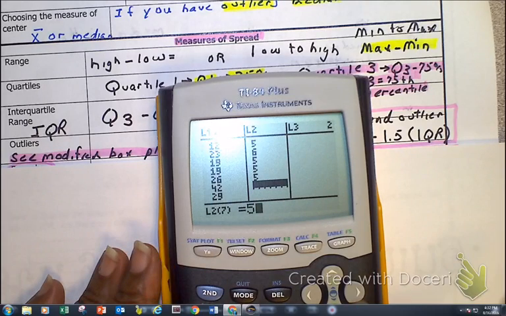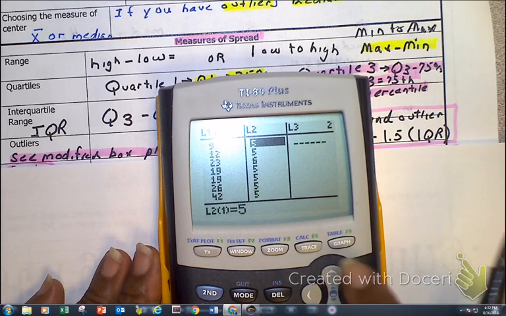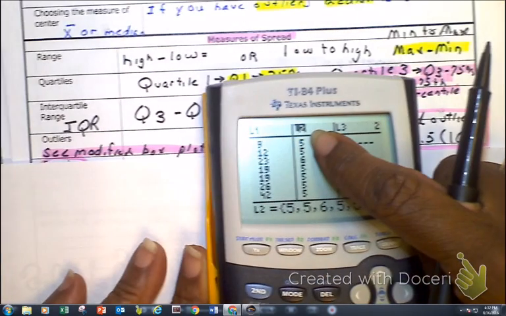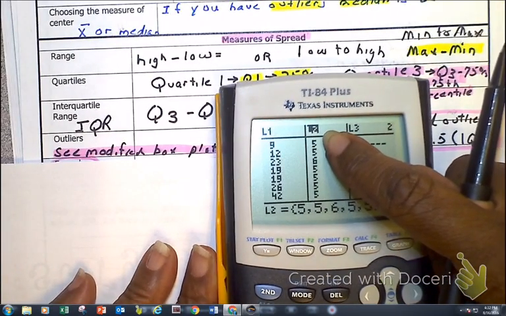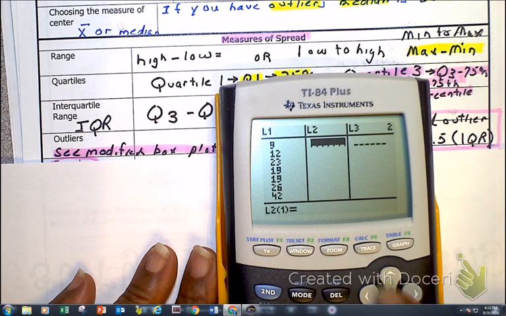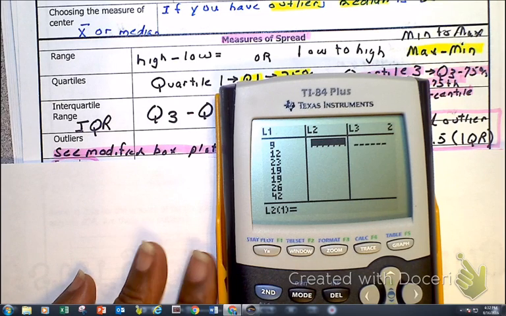The second way to clear is to go up. Notice up right on top, where you see your L2 is highlighted, and I'm going to press clear. Do not press delete. I'm going to press clear, and then I'm going to drop it down, and notice that it deletes everything.